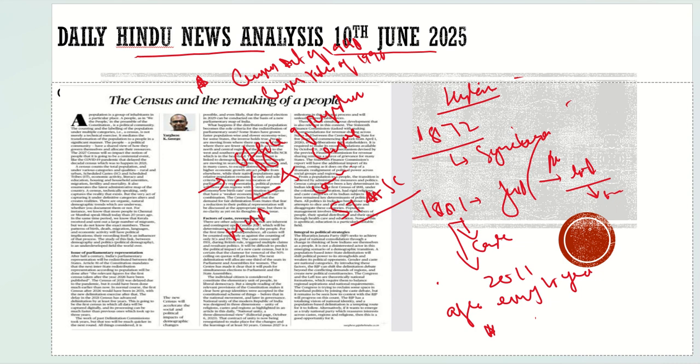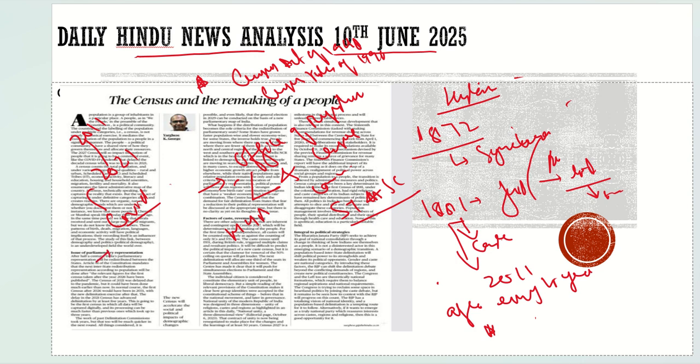Now about the present-day census, which they are going to conduct, as I told you earlier, it was supposed to be conducted in 2021. As we know, the last census was conducted in 2011, but in 2021 it was COVID, because of which it got delayed. I don't understand, when they could conduct the elections, why could they not conduct the census? It got delayed, and it kept on delaying till 2027.